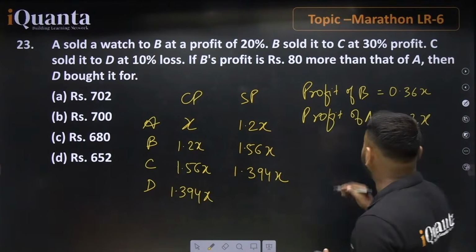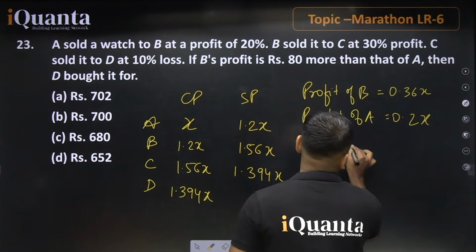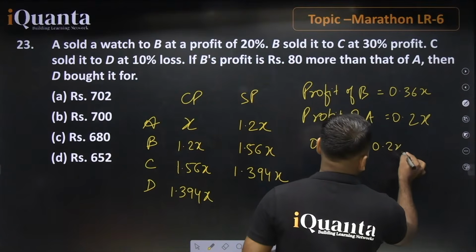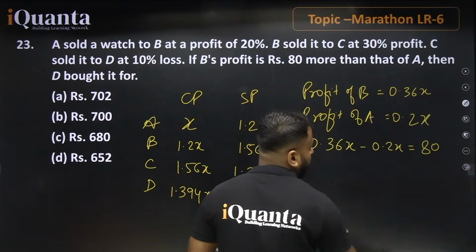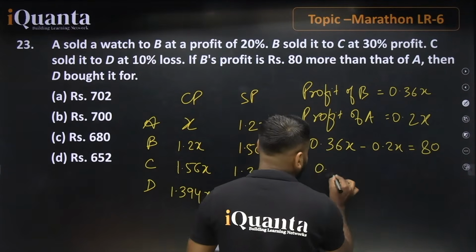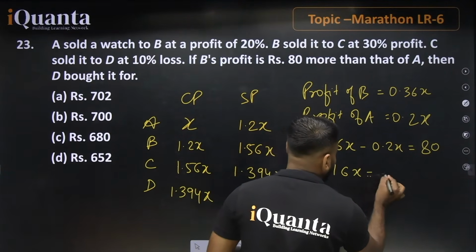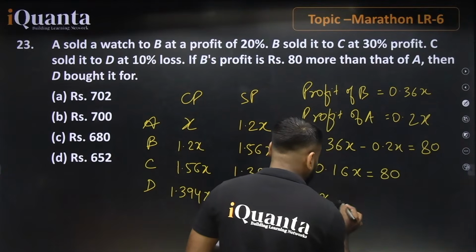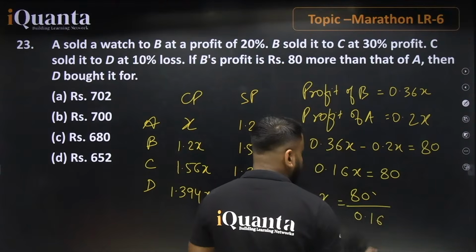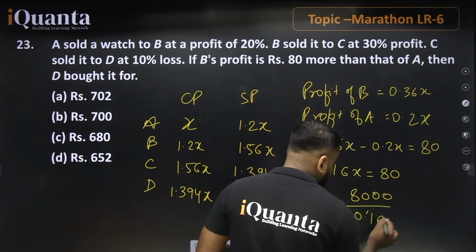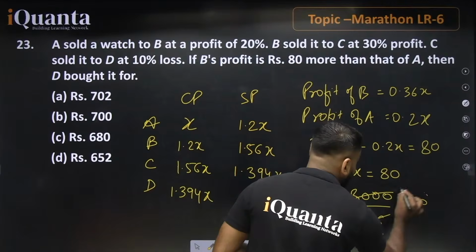The statement is saying that the profit of B, that is 0.36x, minus 0.2x, will be equal to 80, because the profit of B is more than the profit of A by 80. Further, 0.16x will be equal to 80. Further, x is equal to 80 divided by 0.16. We can say 16 5s are 500. The value of x is 500.